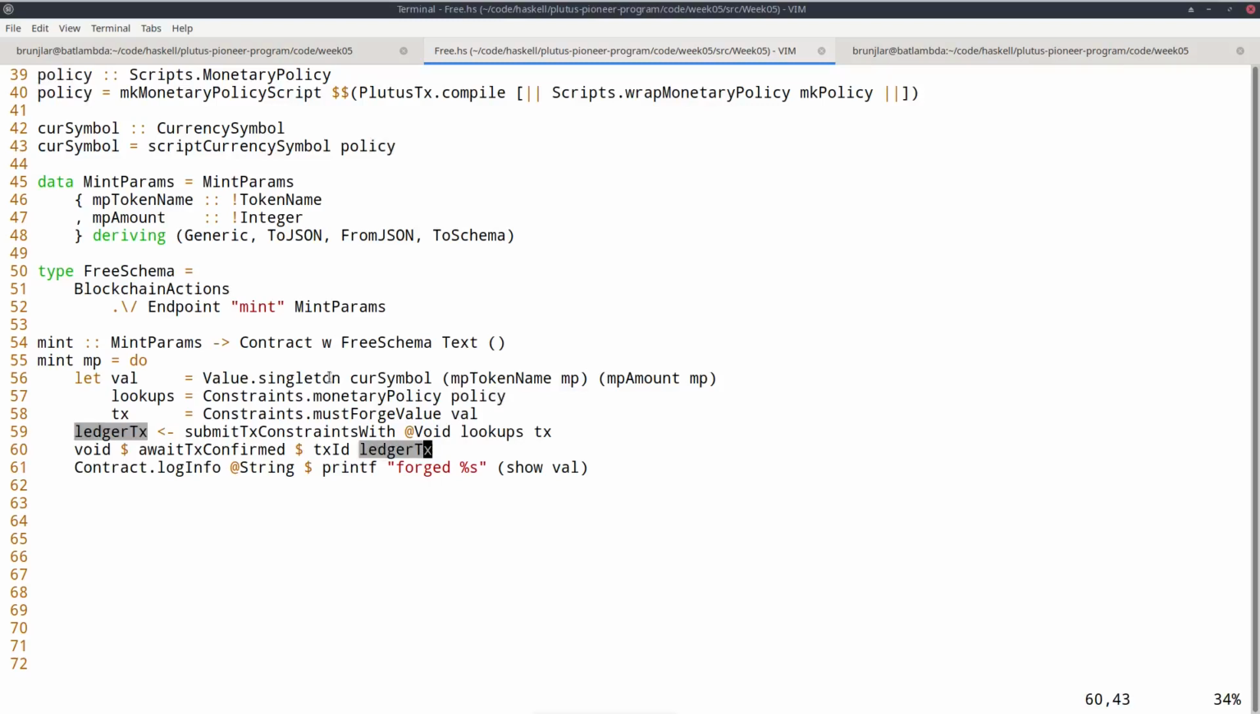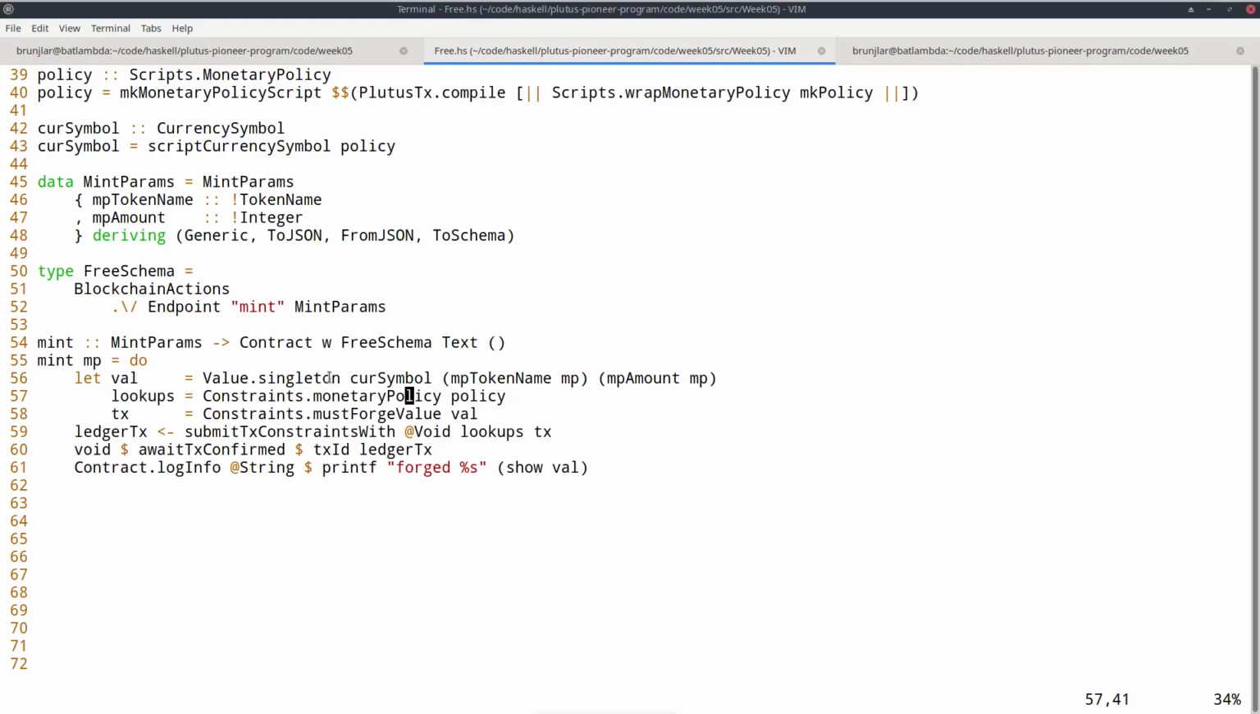And then in this submit_tx constraints with, one of the arguments is the lookups. There are also variants without the with, where we don't need lookups. So in some of the previous examples we saw, we didn't need this lookup mechanism. We didn't need to pass in additional information. So we could use a different member of this family of submit_tx. And finally, this add void.